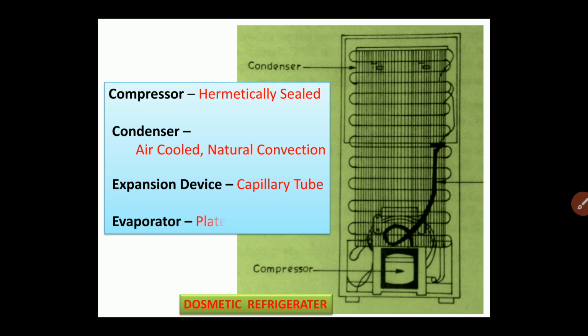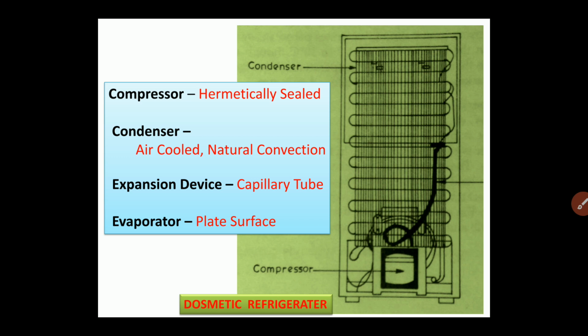Now the evaporator which is used in the domestic refrigerator is nothing but the plate surface type evaporator. The design of this evaporator is quite creative. In this evaporator we have the evaporator coil inside the two walls of the freezer compartment itself.